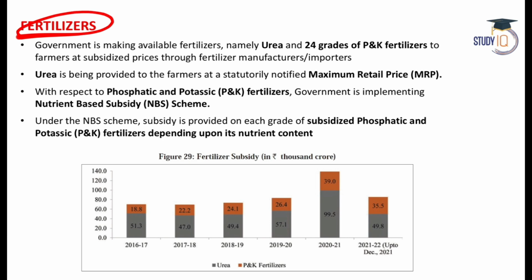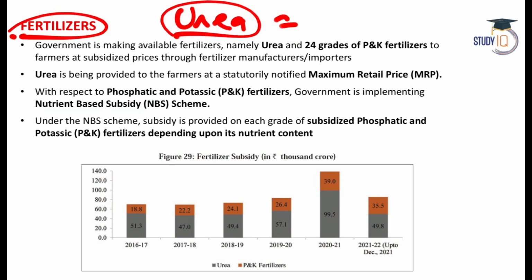Fertilizers: we give a lot of fertilizer subsidy, and the government is making available all the fertilizers like urea and others. On the phosphatic and potassic fertilizers, we are implementing the nutrient-based subsidy scheme. The government is saying we will become self-sufficient in urea by 2025.